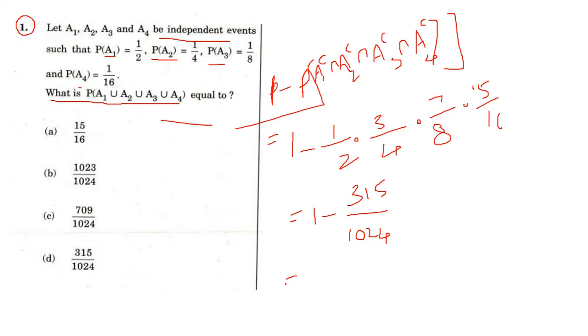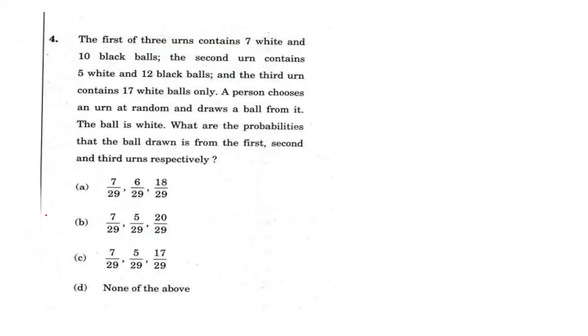Now we can take the LCM and just find this out. Finally you get 709 over 1024. So option C is the correct answer for question number 1, Statistical Paper 1, year 2018. Sorry.